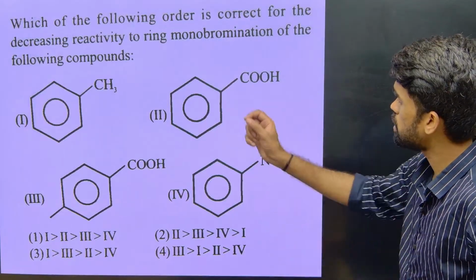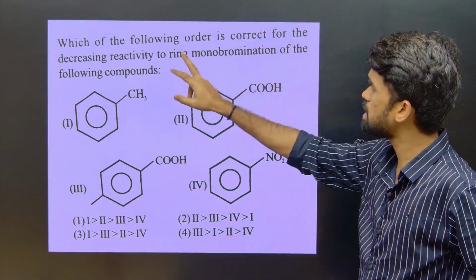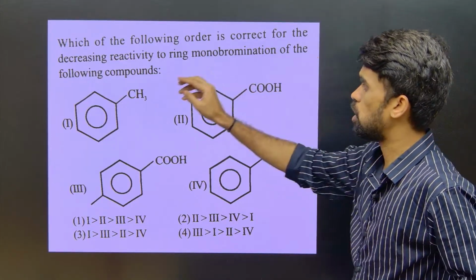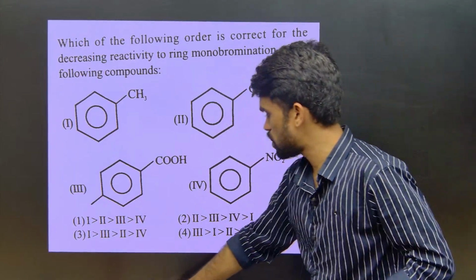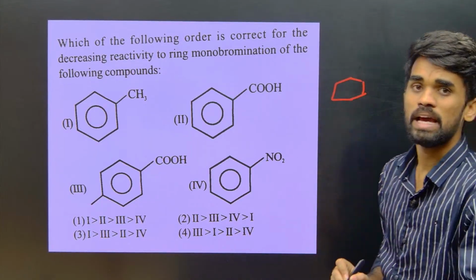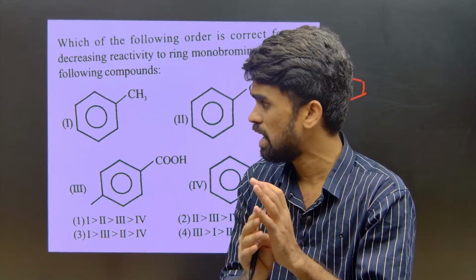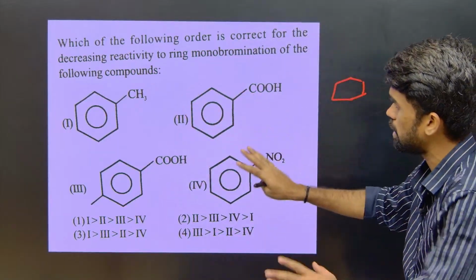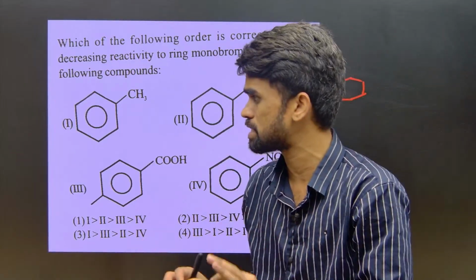Look into this. Which of the following orders is correct for decreasing reactivity to ring bromination, monobromination of the following compounds? So just give the reactivity order. Ring bromination means if anything is happening in the ring, it should be a substitution reaction, either electrophilic or nucleophilic. Here, halogenation is an aromatic electrophilic substitution reaction.